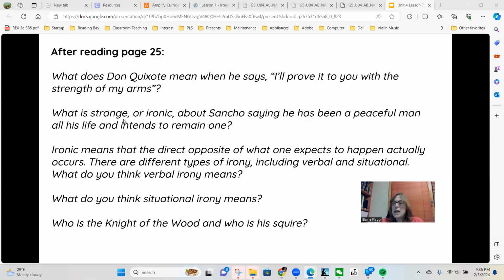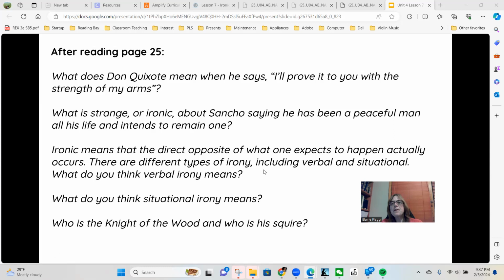Okay, what is strange or ironic about Sancho saying he has been a peaceful man all his life and intends to remain one? So the word ironic means the direct opposite of what you would expect. So he is a squire, which is a knight in training, and it's a knight's job to fight. And so that's what's kind of strange about Sancho saying that. So ironic means the direct opposite of what one expects to happen actually occurs.